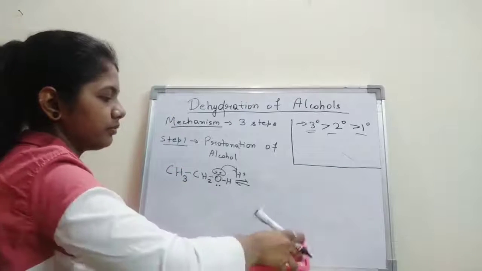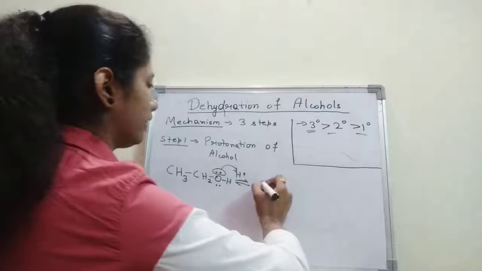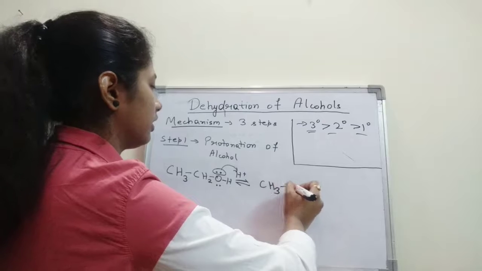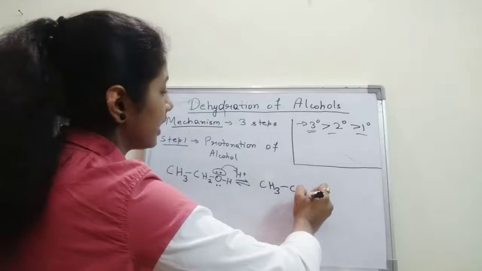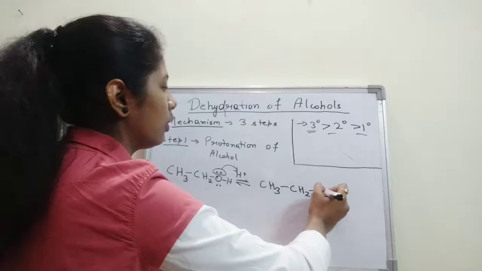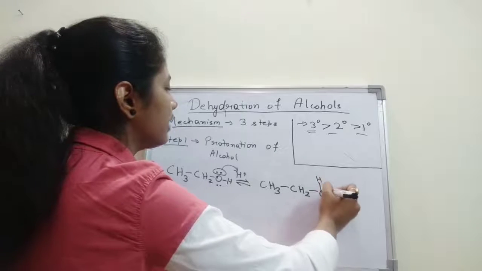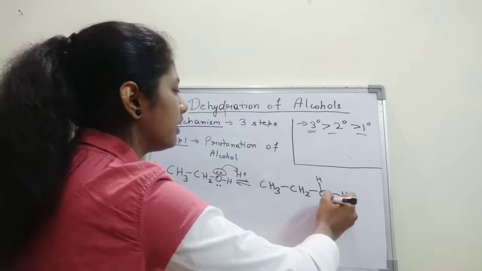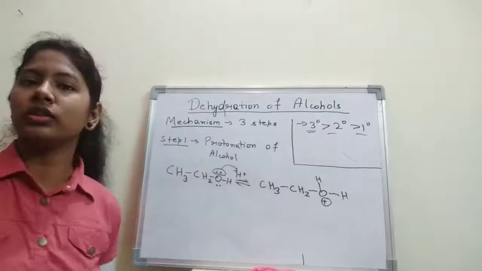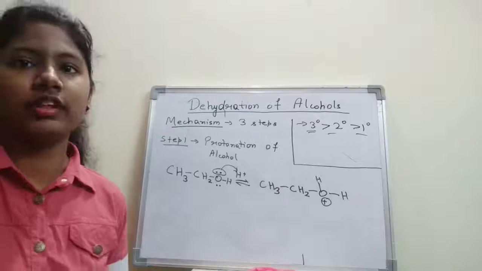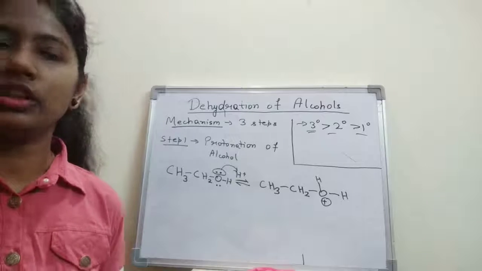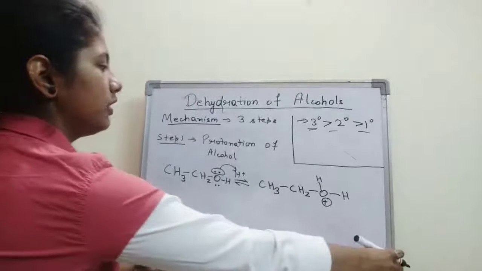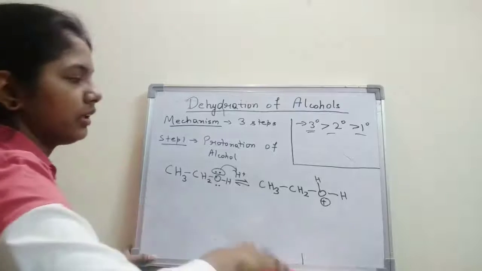So let's see this here. What do we get? We will get CH3, CH2, OH, and here another H. Okay, and this oxygen, since it has 3 bonds, will now get a positive charge, right? It will get a positive charge.